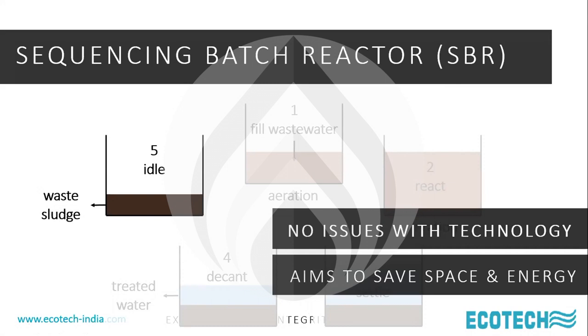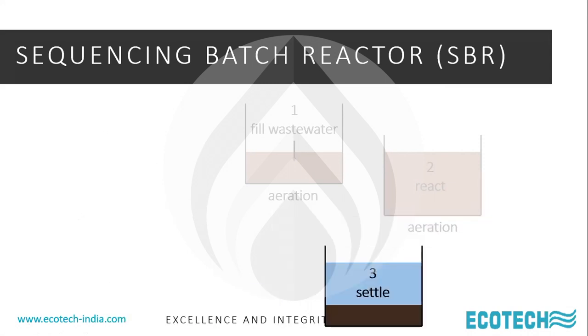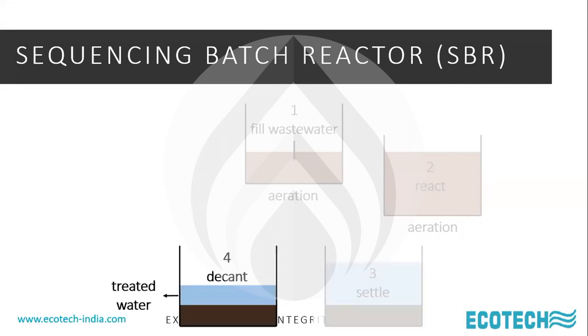How are the energy savings accrued? As you know, during the settle stage, you are shutting off the air to the tank. And during the decant stage, you are again shutting off the air to the tank. But then the energy efficiency or the energy savings comes only when you have two sets of air blowers, because in the STP, there are other tanks like the collection tank, the equalization tank, the sludge holding tank, the clarified water tank, which need to be aerated even while these things are happening in the SBR tank. And therefore, unless you have two sets of air blowers, the advantage of energy efficiency or energy conservation does not happen.